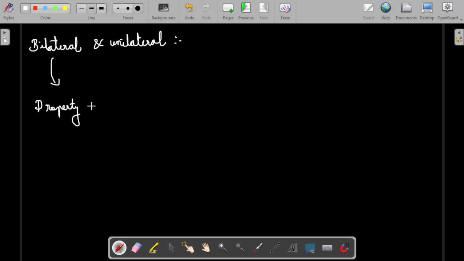The property of an element should not change when the direction of current is reversed.